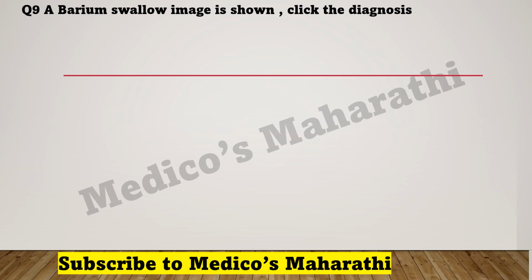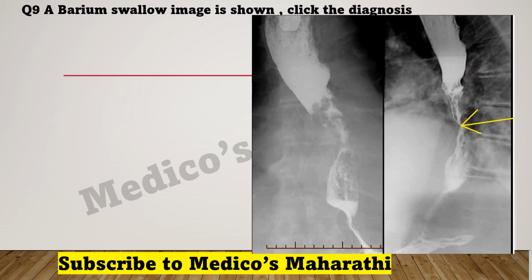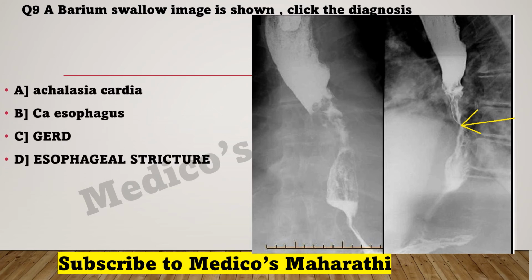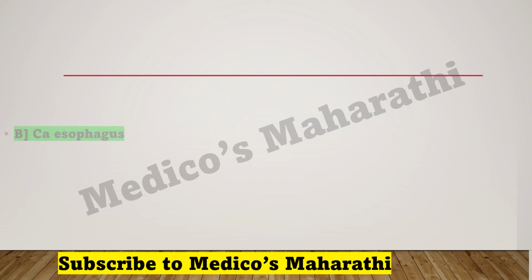A barium swallow image is shown. Click the diagnosis. So here is your image. Let's see what the options are: achalasia cardia, carcinoma esophagus, GERD, esophageal stricture. So let's see what you are thinking and what is correct. The correct choice is Ca esophagus.